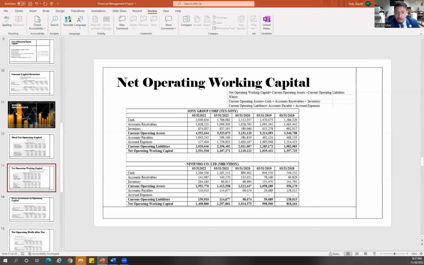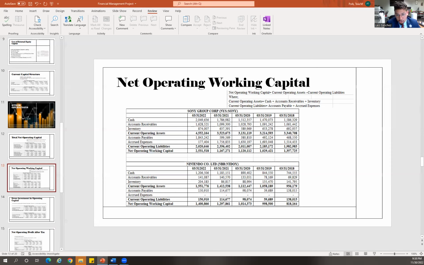If we take a closer look, the net operation working capital dropped between 2018 and 2019 from 1,357,725 to 1,029,421.